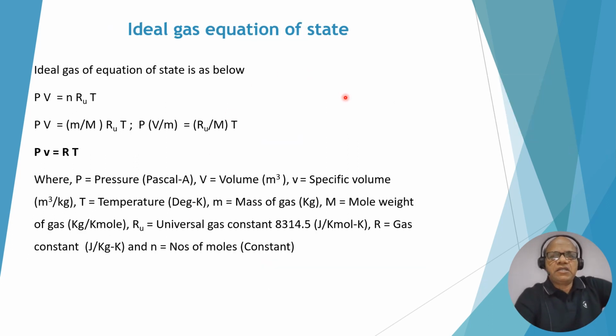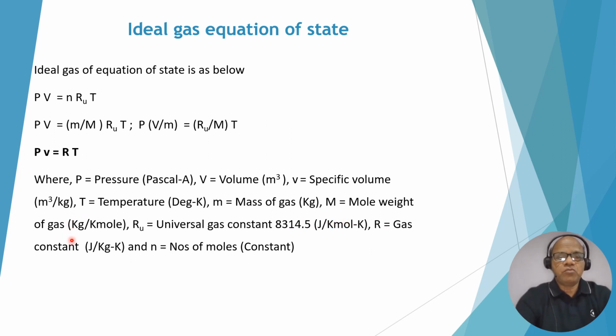Now, the ideal gas equation of state. For an ideal gas, it is written as PV equals nRuT, and for n we can write small m upon capital M, so we can write P into V by m equals Ru upon M into T, and in short we can write P small v equals R into T, where P is the pressure in Pascal absolute, V is the volume in meter cube, small v is the specific volume in meter cube per kg, T is the temperature in Kelvin, m is the mass of gas in kg, capital M is the mole weight of gas,